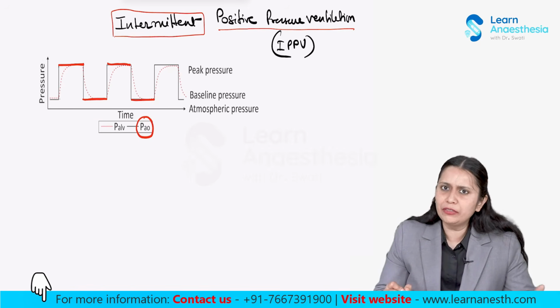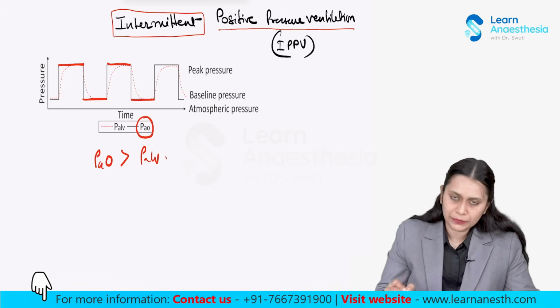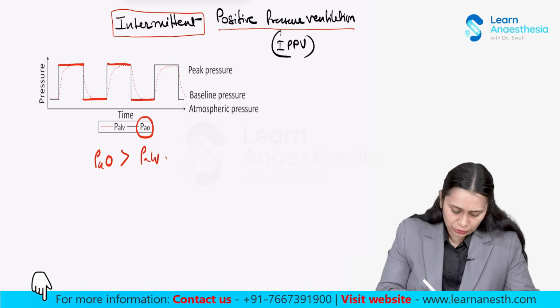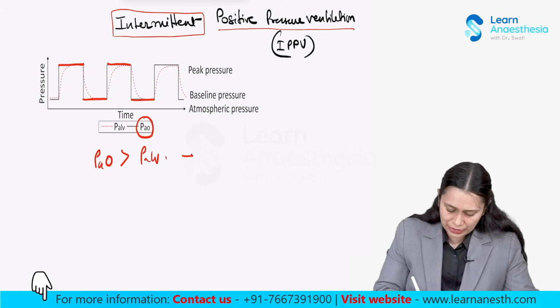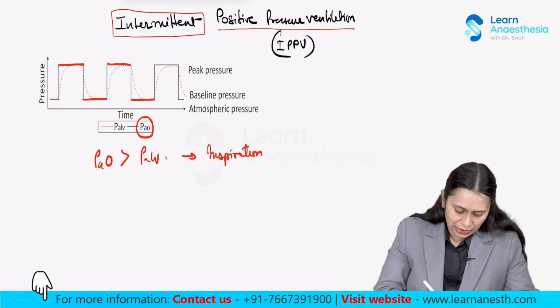So what is the benefit of applying the intermittent positive pressure? When the positive airway pressure is applied, the airway opening pressure is more than the alveolar pressure. The broken line is the alveolar pressure. So the inspiration happens, the gas moves. When the gas starts filling the alveoli, the alveolar pressure starts increasing.